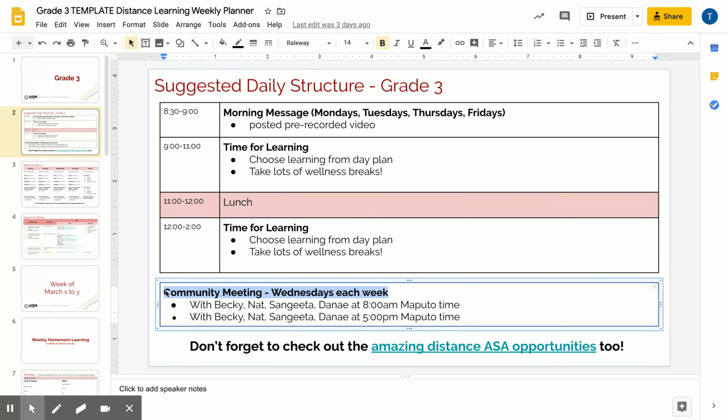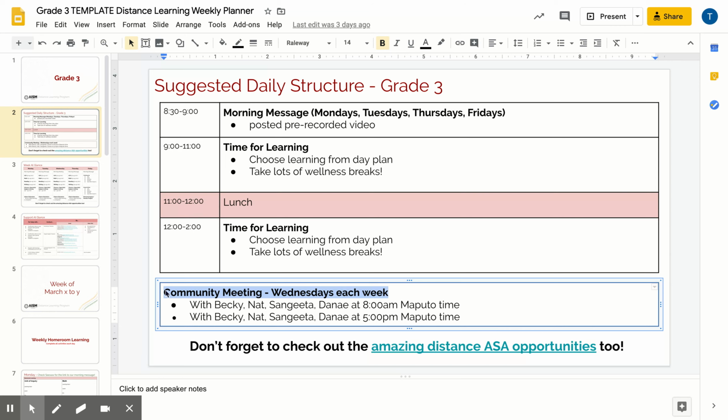So ELC will happen on Mondays. KG and grade 1 will have their community meetings on Tuesday. Grade 2 and grade 3 will have their community meetings on Wednesday. Grade 4 will have their community meetings on Thursday, and grade 5 will have their community meetings on Friday.